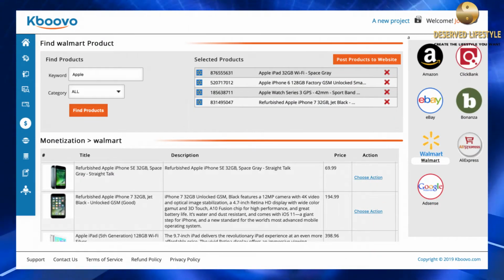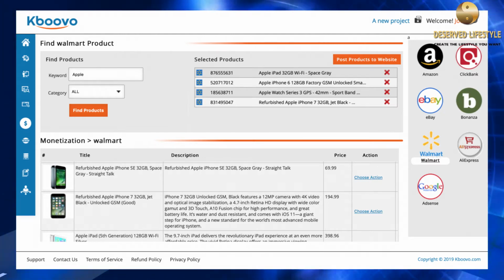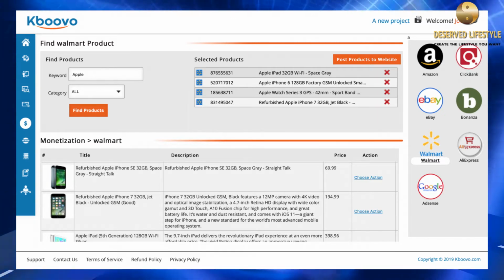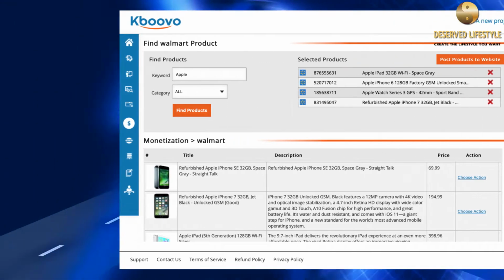Quovo includes 7 methods of monetization, with more being added all the time. Easily monetize WordPress or WooCommerce themes with top-selling products from some of the biggest online retailers and affiliate networks.